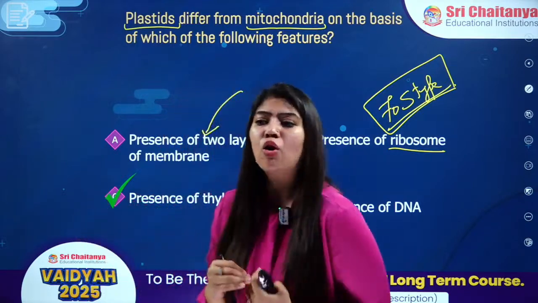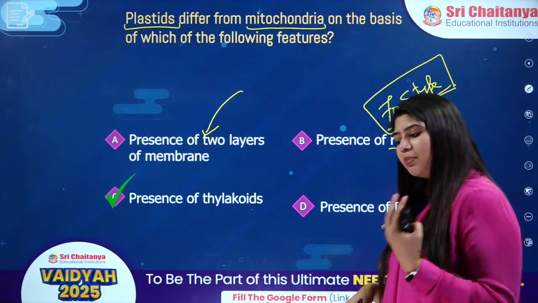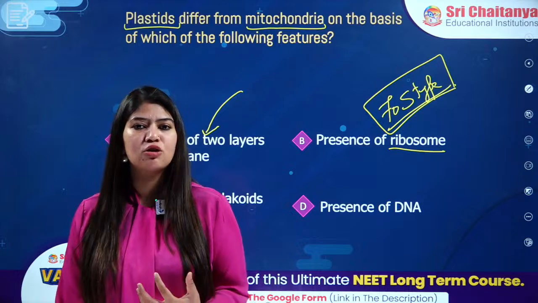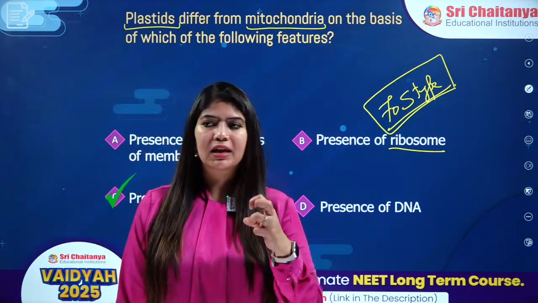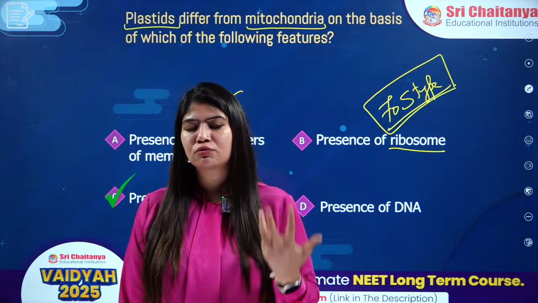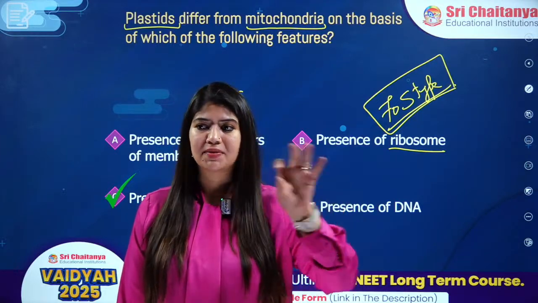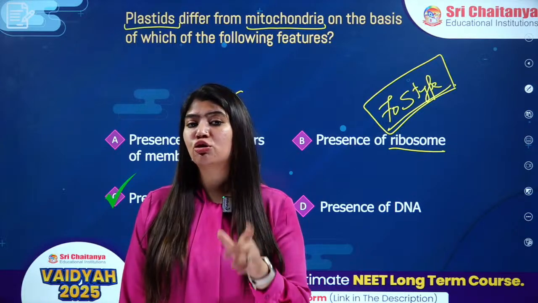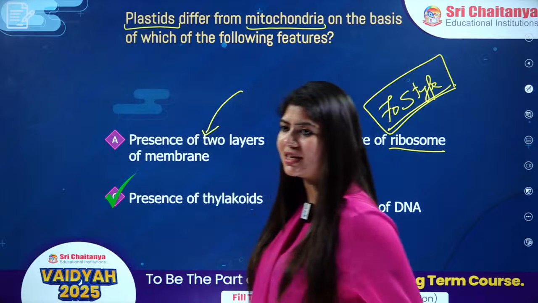So they do have their own ribosome, they do have their own DNA also. That is why they are able to make their own protein. But they cannot fulfill their requirement of protein just by making themselves. 50% of the protein they are able to make, but for the rest of the 50% protein requirement, they are dependent upon nucleus. That is why we say that these two are semi, means half, autonomous means independent. So these are semi-autonomous organelles, right, Shivoham?